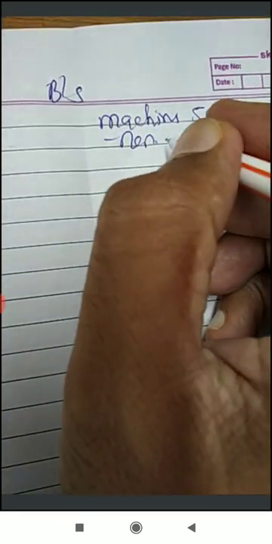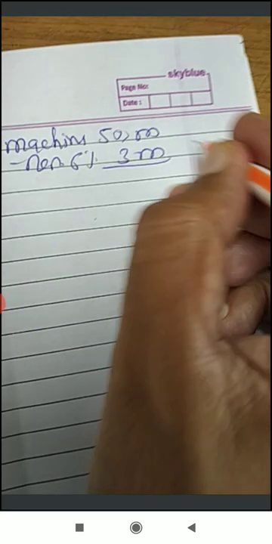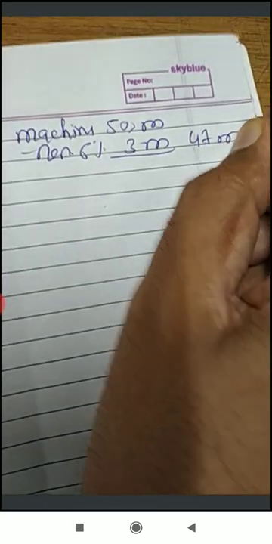So first of all, record here. First one, that is machinery. Machinery value is 50,000 minus depreciation, that is 6%. So 6 5s are 30, so value is here 3,000. 50 minus 3, that is 47,000.